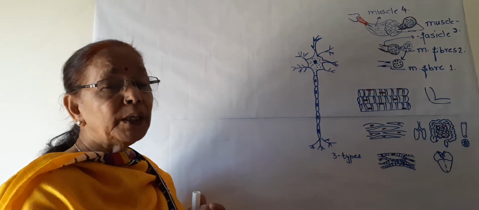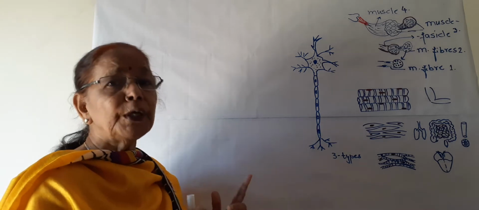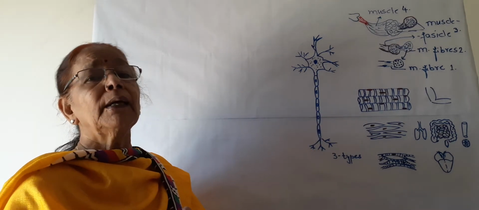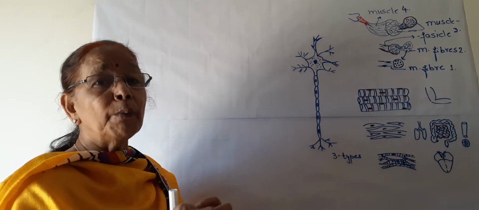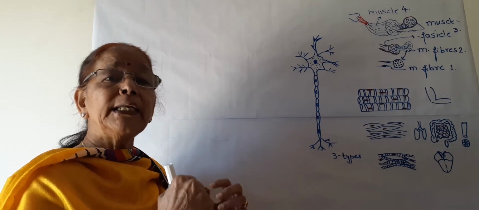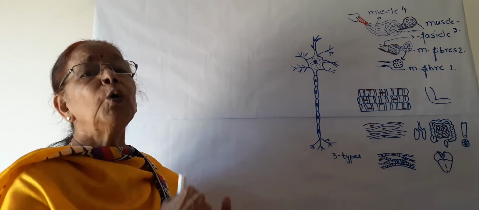For this locomotion, these two tissues, muscular and nervous tissue, work in combination. They coordinate with each other and an animal can move.